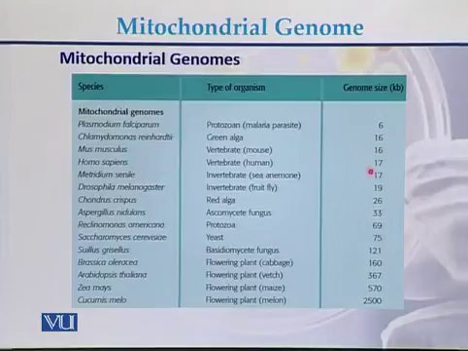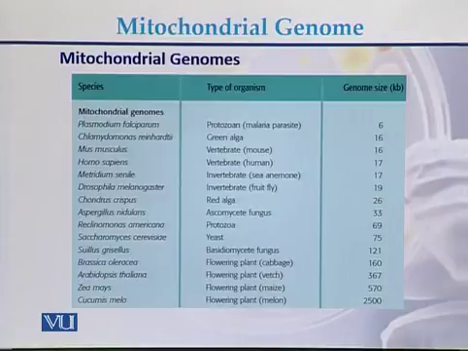Then Homo sapiens is approximately 17 kb. Drosophila, which is called the fruit fly, the size of the mitochondrial genome is 19 kb.